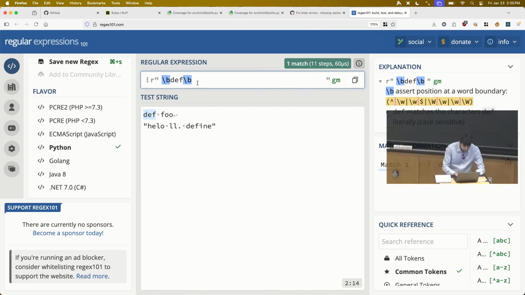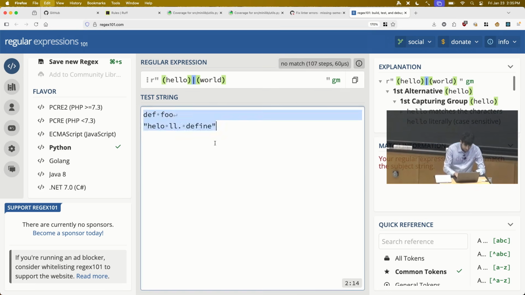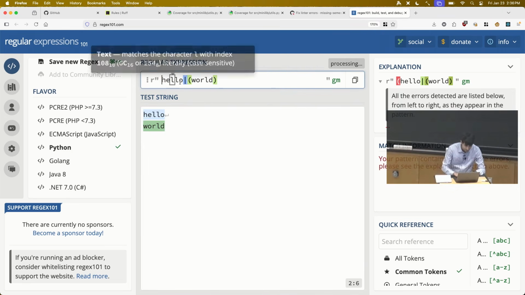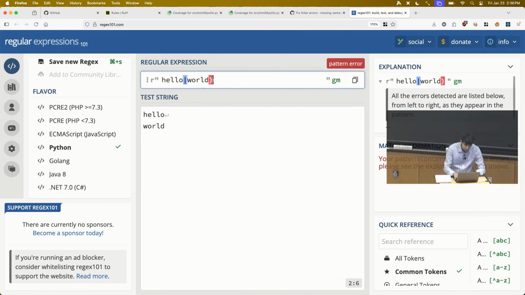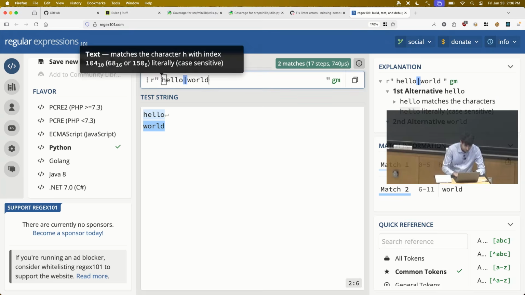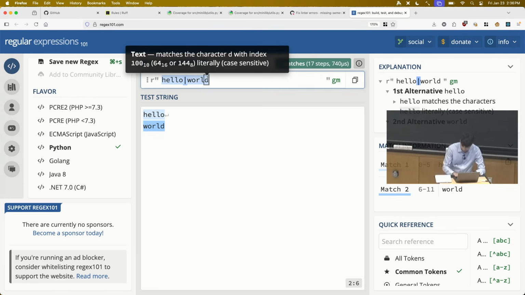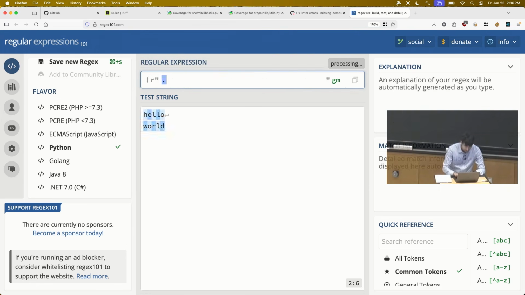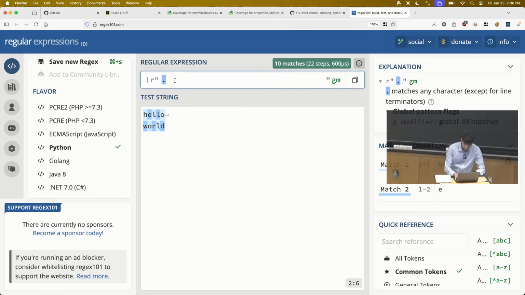There are some other handy combinators. You can group things together. So you can do something like hello or world like this, combining this with the alternation character. Now this worked without the grouping, but in certain cases you do need the grouping just due to the way operator precedence works. So you can use parentheses for that. And then I'll go through maybe just a couple other things. Dot matches any character.